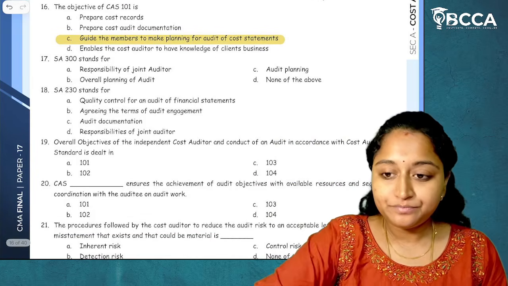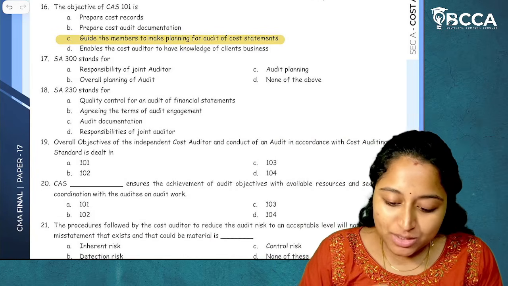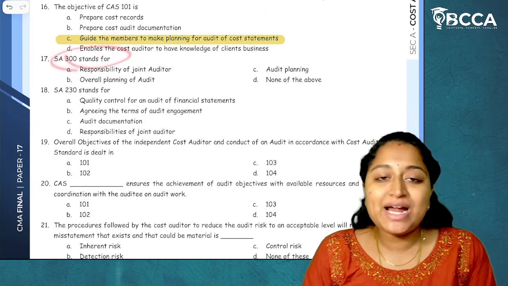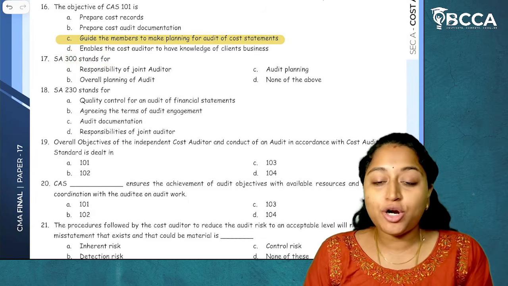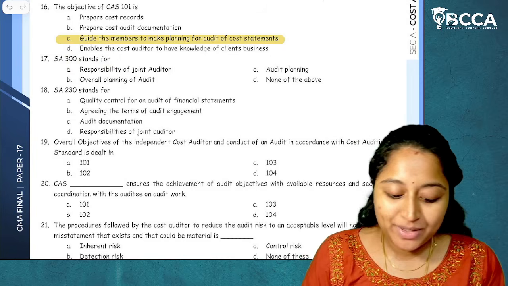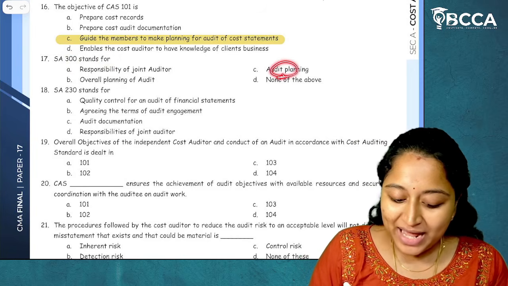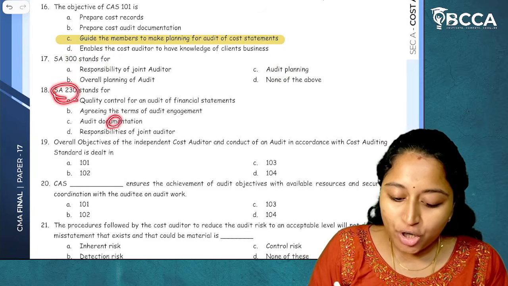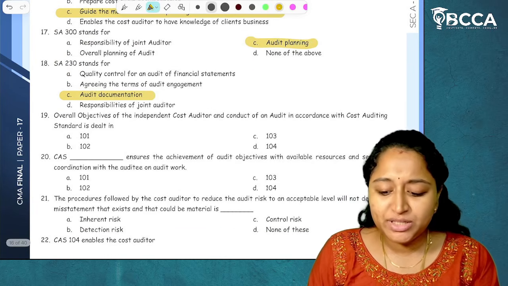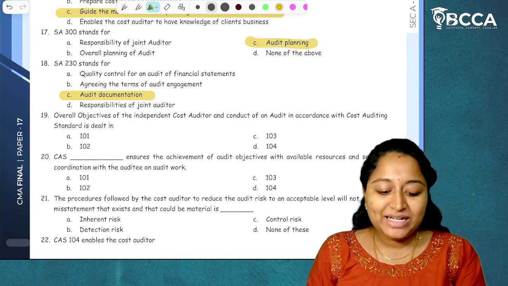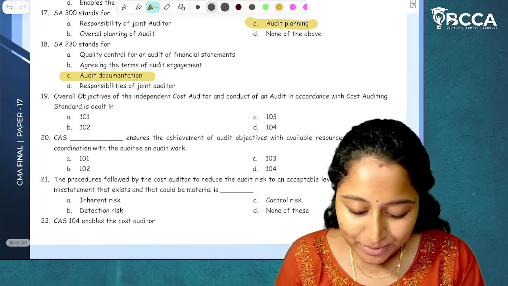Then, moving on to next question number 17, which is standards on auditing. SA 300 stands for what? This is also not there in the concept book, but you have to remember. SA 300 stands for audit planning. SA 230 stands for audit documentation. I hope it is clear. So remember these two: 300 stands for planning and 230 stands for audit documentation.